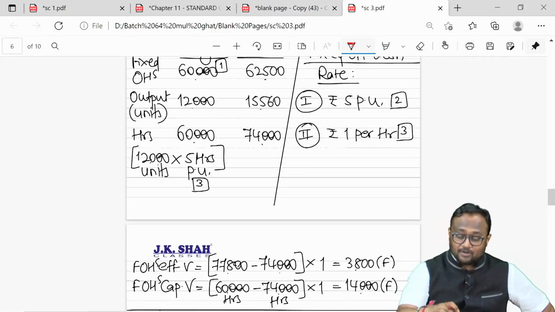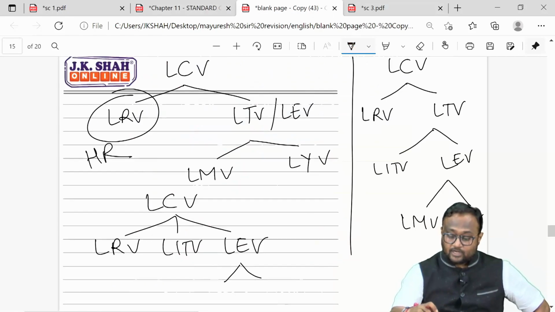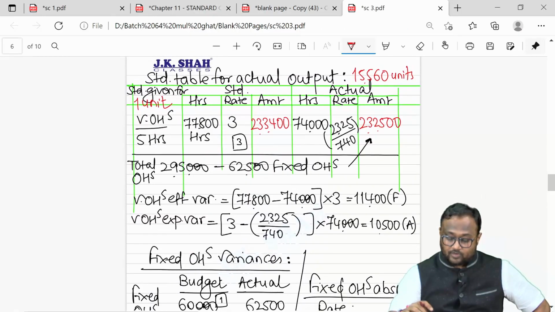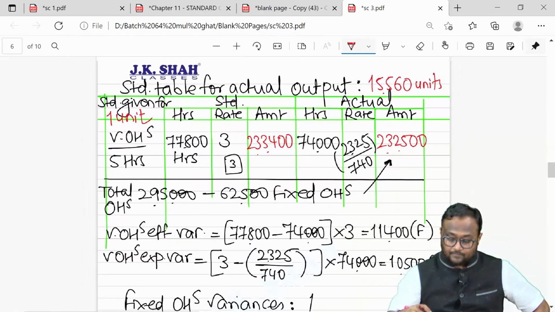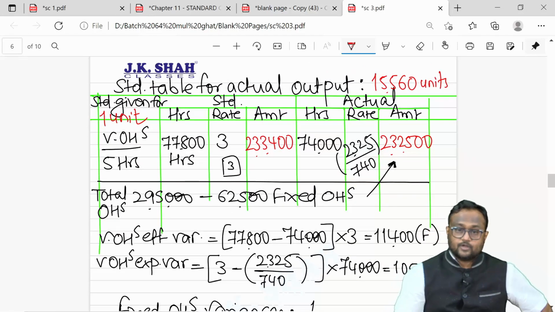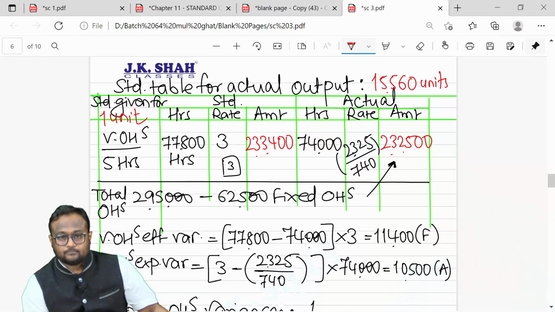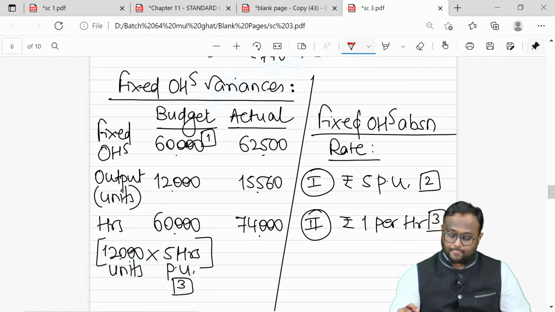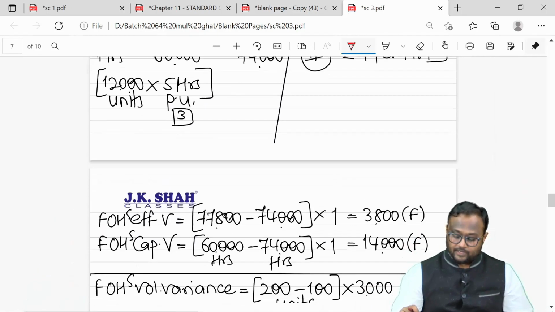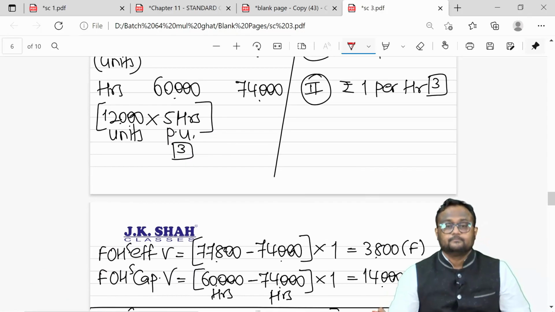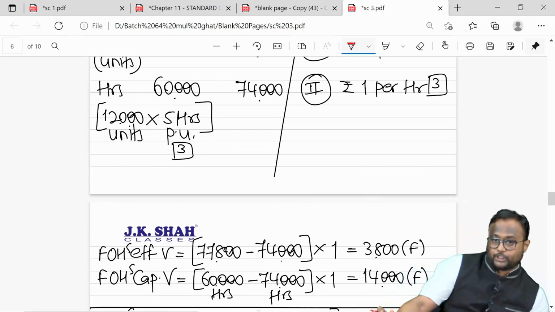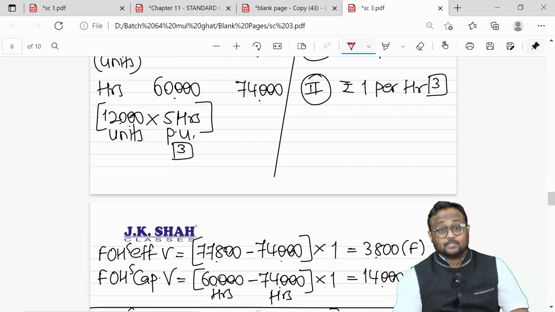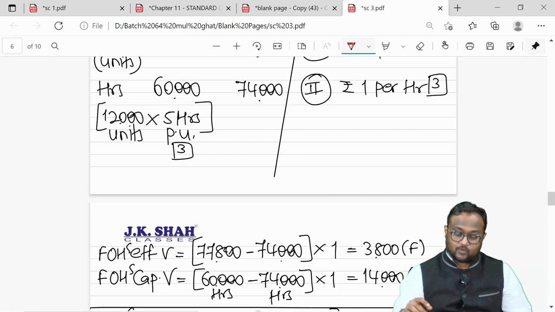It was that simple. If you want, you can copy these solutions, guys. You can copy this solution of variable overhead first. I'll give you time. Pause this video and copy this solution. Okay. Then you can copy this fixed overhead data and these two variances. This is what you have. Is this done? Yes, wonderful.